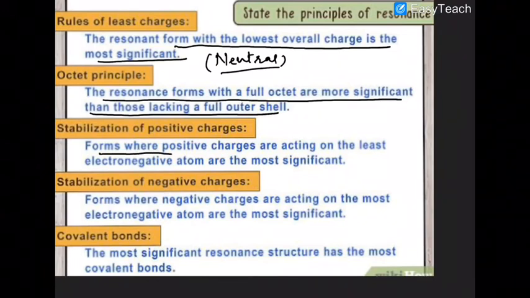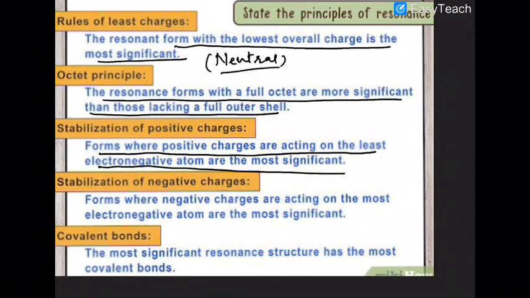Forms where positive charge is acting on the least electronegative atom are more contributing. Oxygen, nitrogen or halogens are highly electronegative atoms. If positive charge develops on oxygen, nitrogen or halogens, that structure will be less contributive.